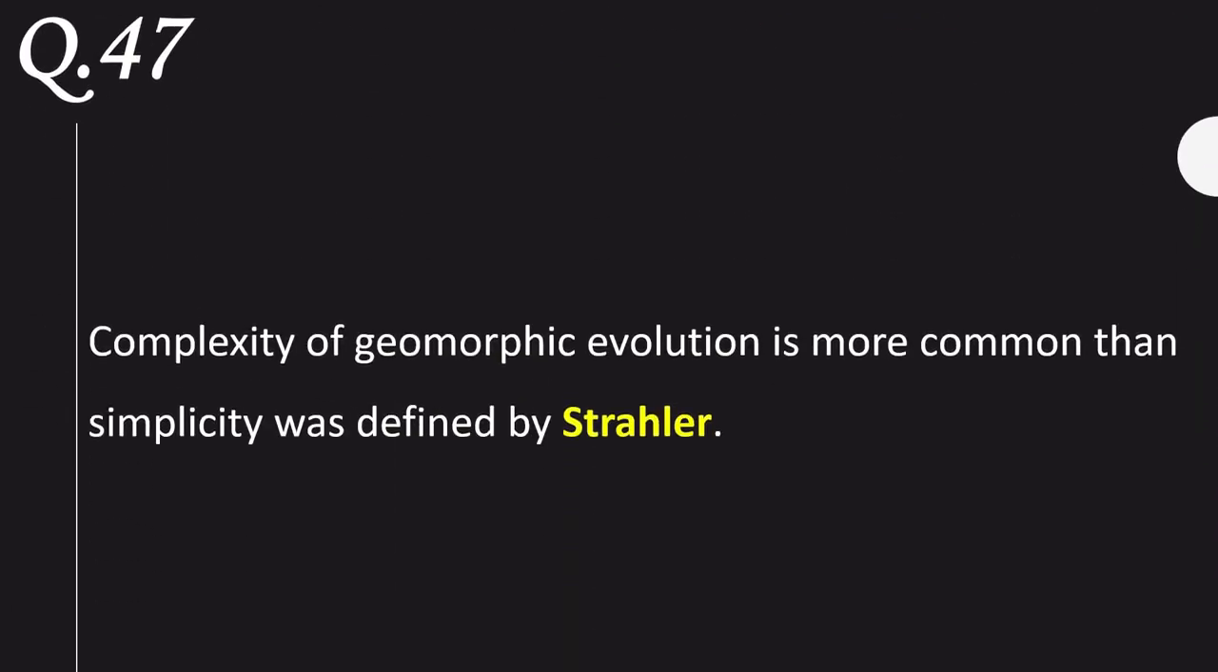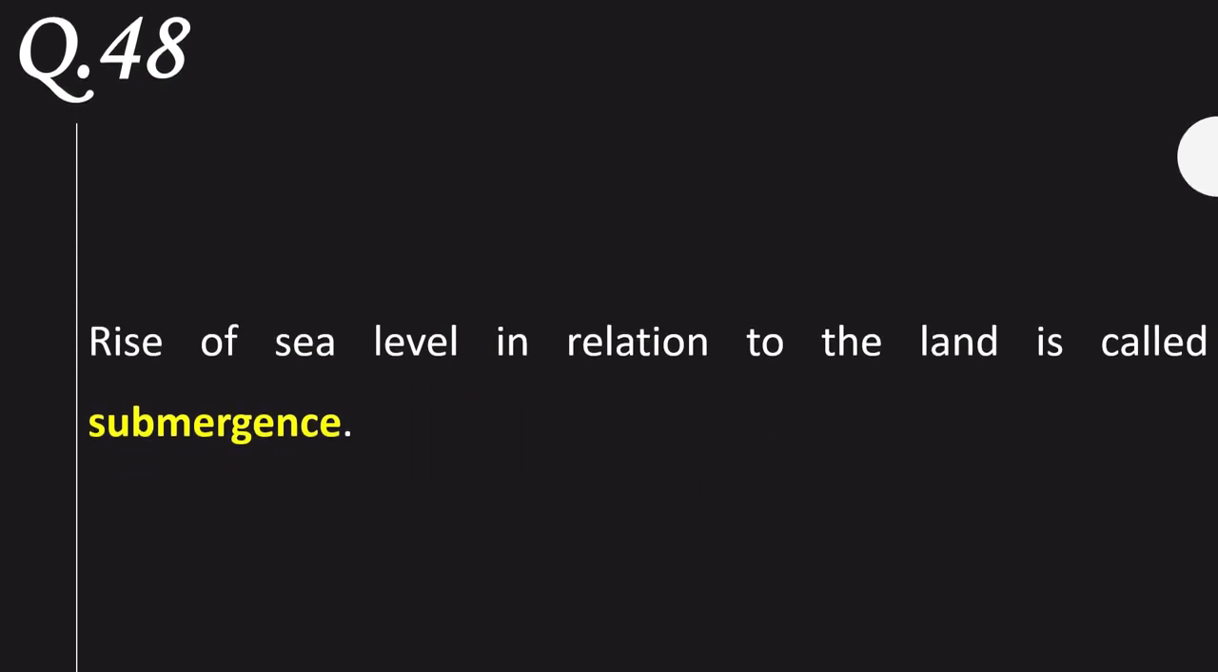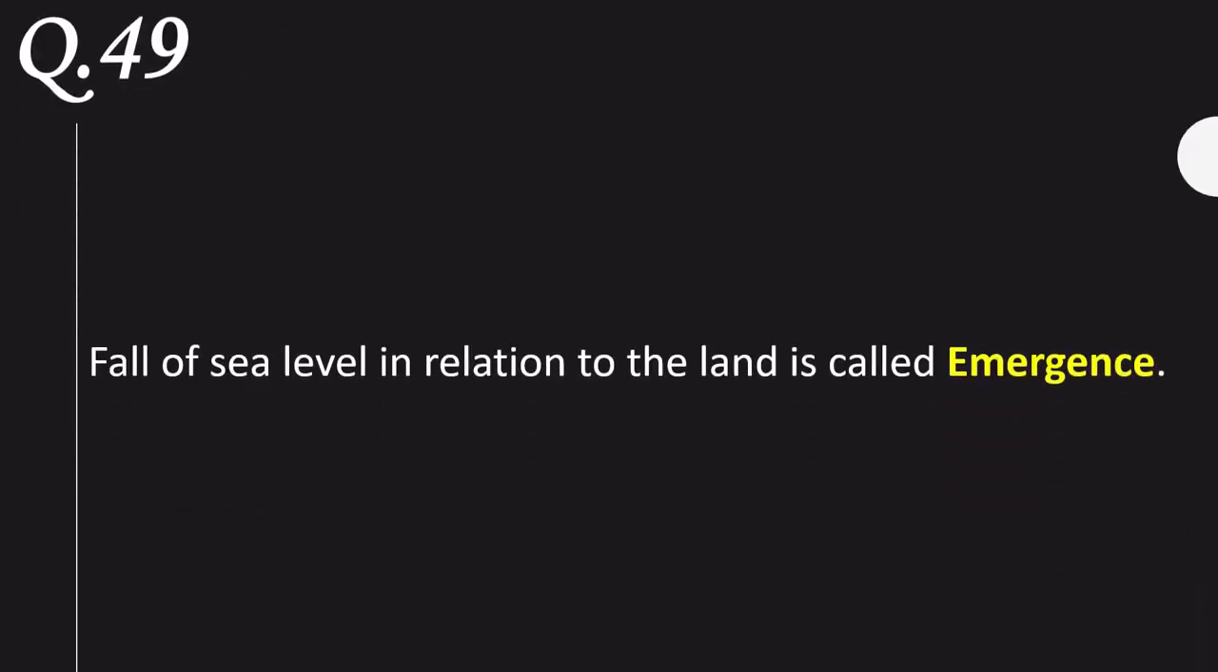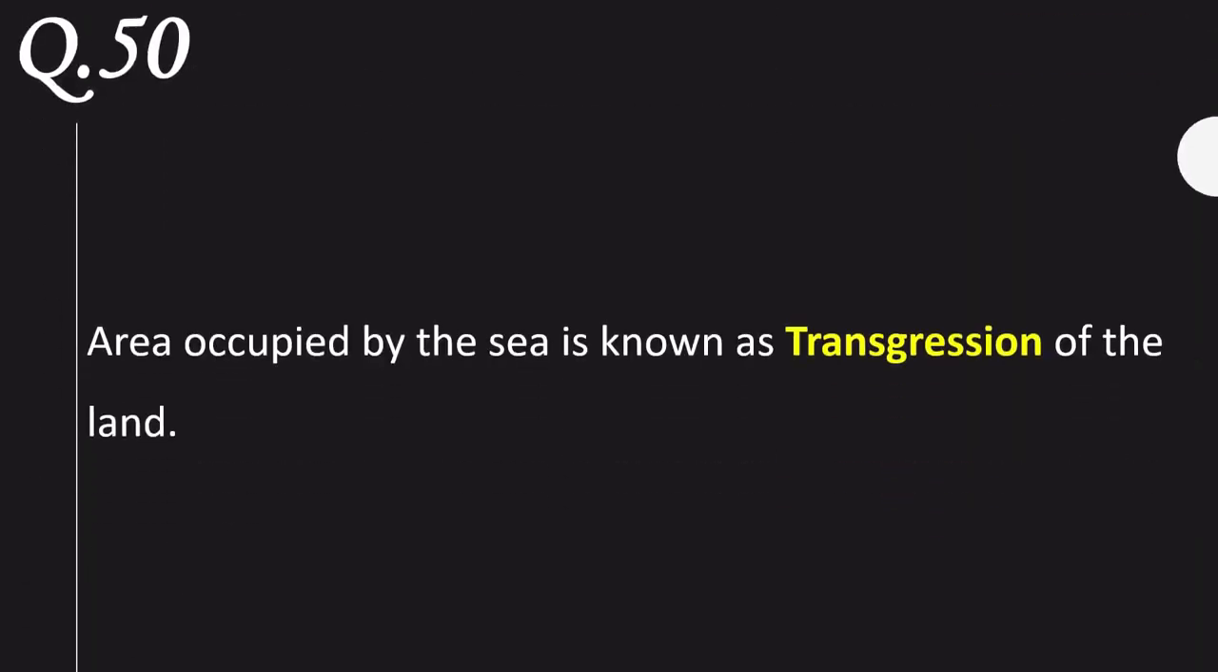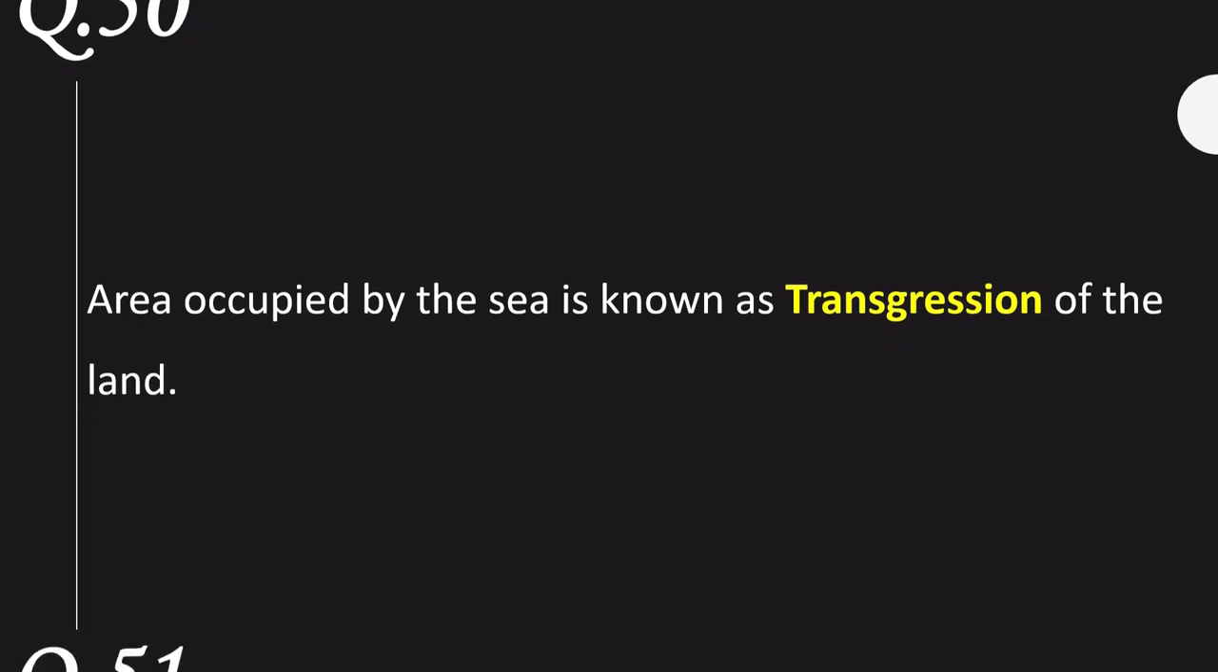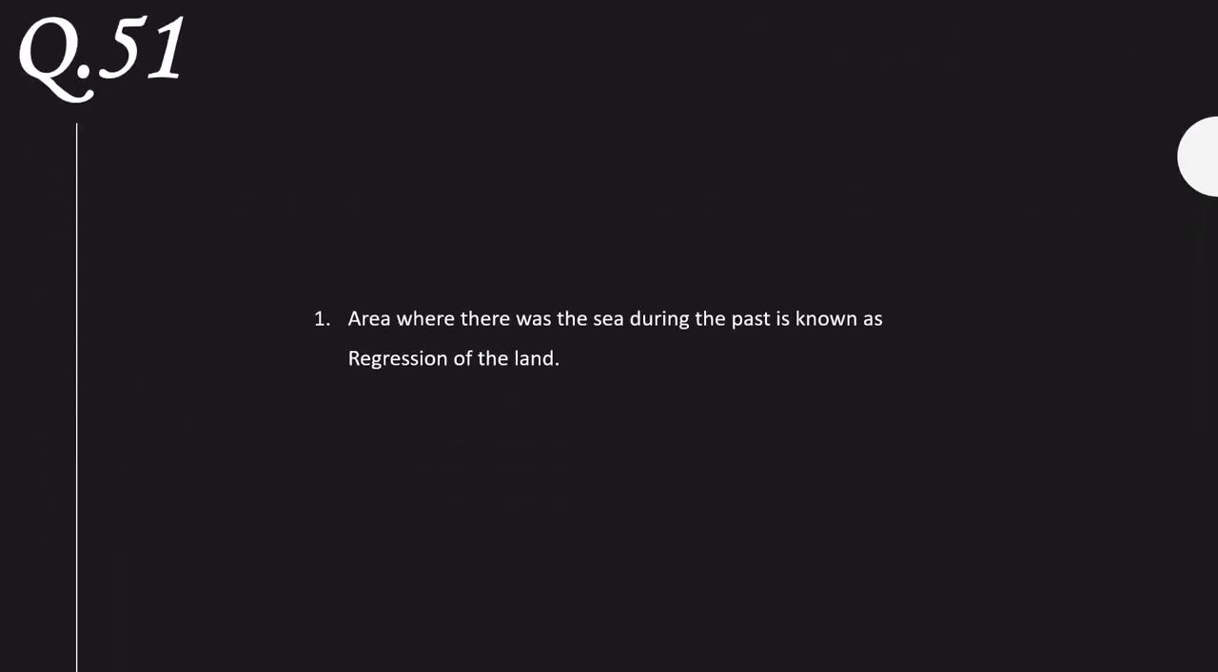Complexity of geomorphic evolution is more common than simplicity, as defined by Strahler. A rise of sea level in relation to the land is called submergence. Fall of sea level in relation to the land is called emergence. Area occupied by the sea is known as transgression of the land. Area where there was sea in the past is known as regression of the land.